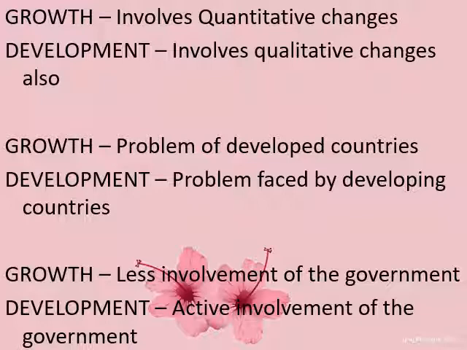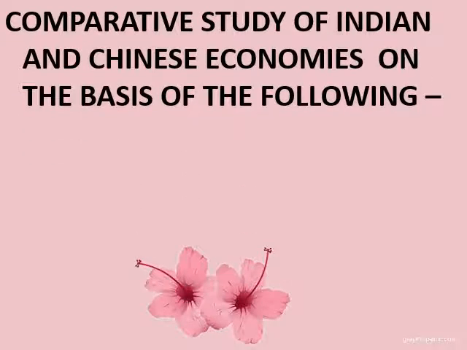Now we are going to see a comparative study of the economies of India and China on the basis of a few indicators. Now when I just go through these statistics, you have to understand that I have not taken each and every data. Okay, for this I would suggest using this same heading that you are seeing right now, comparative study of Indian and Chinese economies on certain indicators. Using this heading, you can go through all the indicators on the internet and find the latest data of 2018 or 2019 and 2020. You can find the latest data. I will just take a few examples over here.